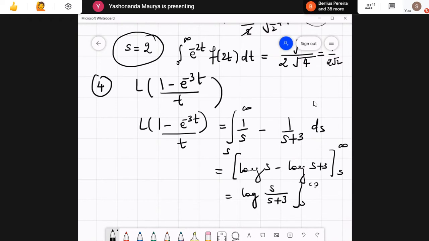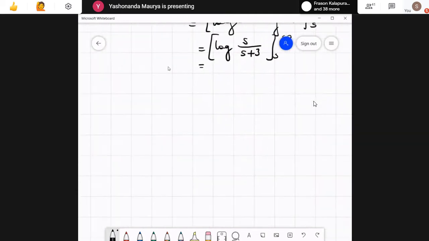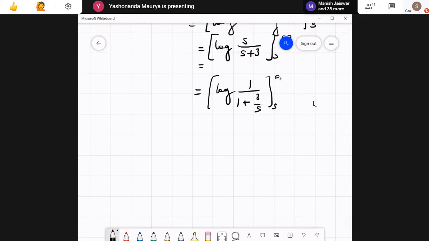Okay, and again over here we have a trouble in putting the value of s as infinity. So we need to go ahead and finally write this as log of 1 upon 1 plus 3 by s, and then we substitute the limits s to infinity.